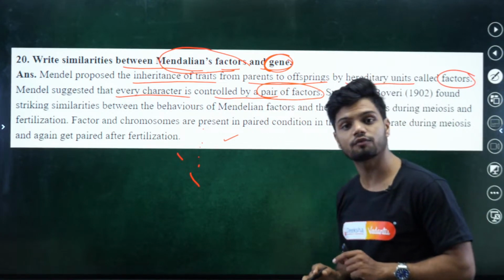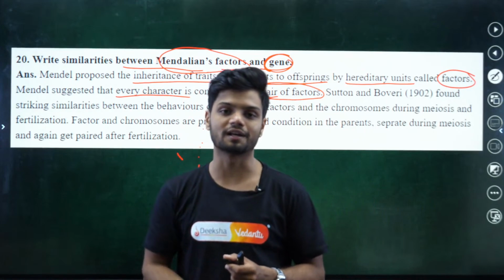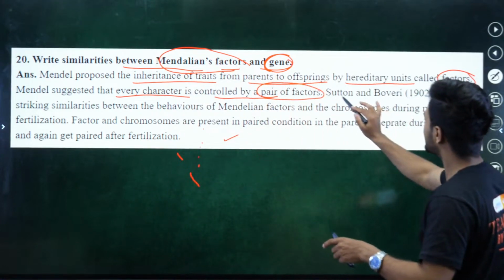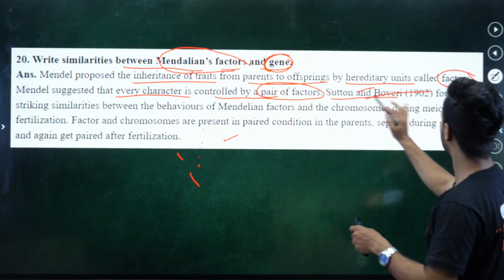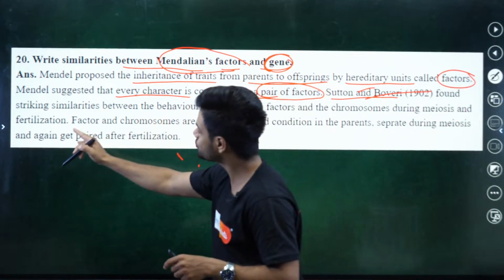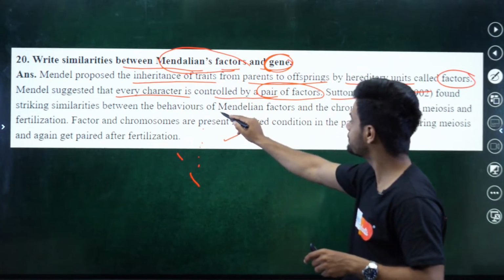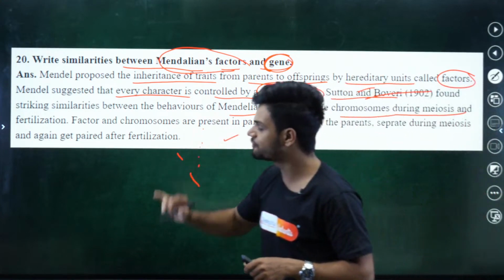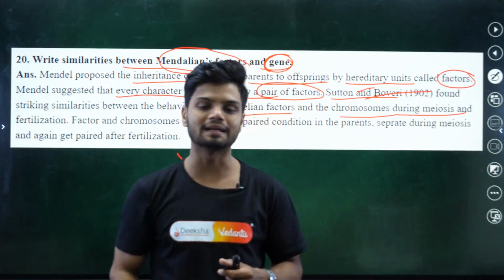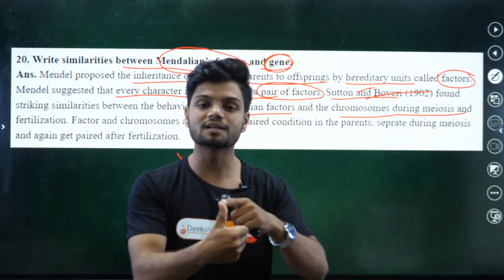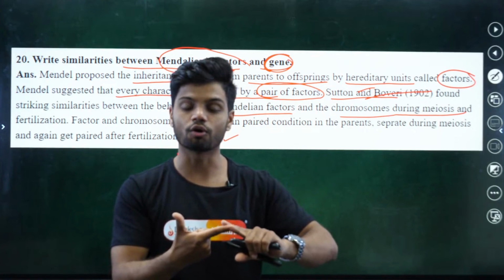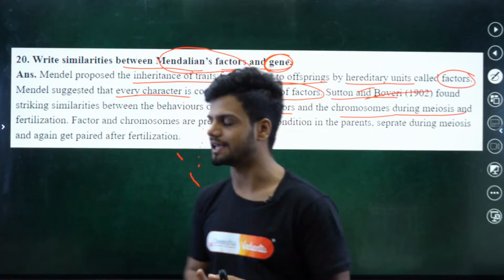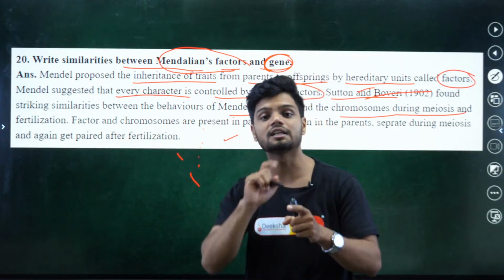Now, what is this pair of factors? The pair of factors here are the alleles. Sutton and Boveri, this is not in your syllabus, found striking similarities between the behavior of Mendelian factors and chromosomes during meiosis and fertilization. The first similarity between the factors and the chromosomes is that they divide during the meiosis stage. Meiosis is a type of cell division.